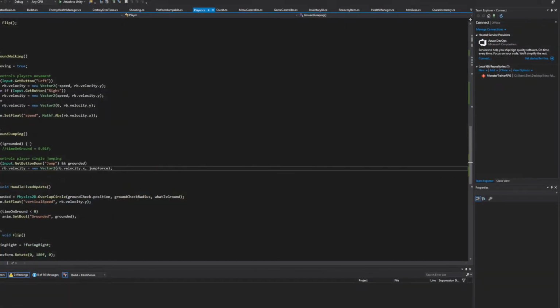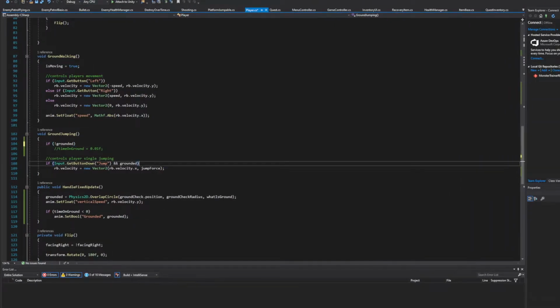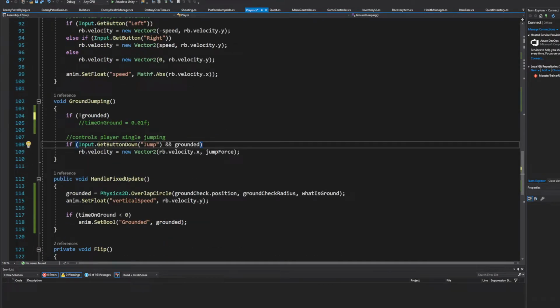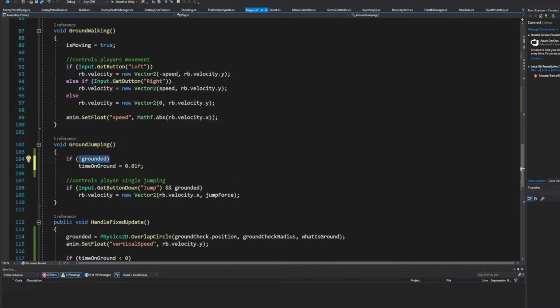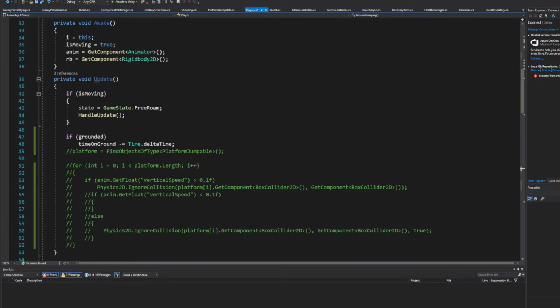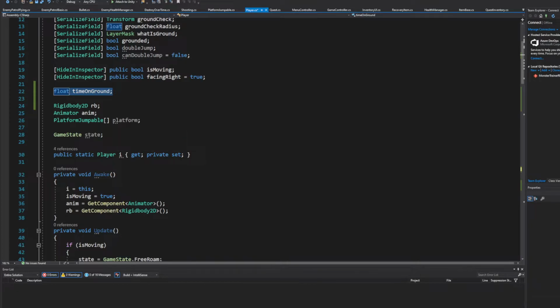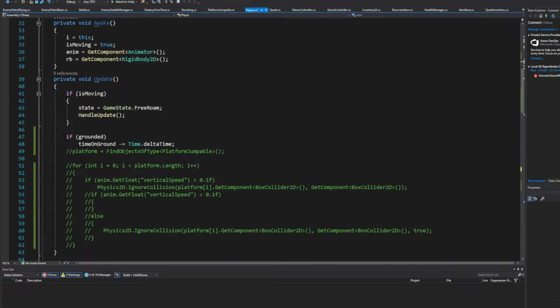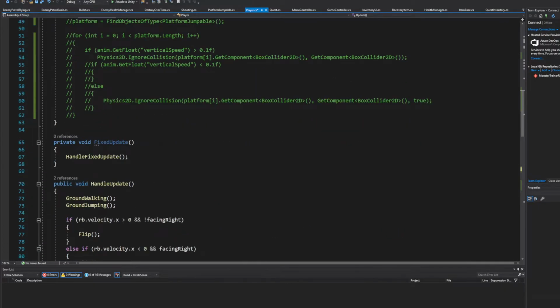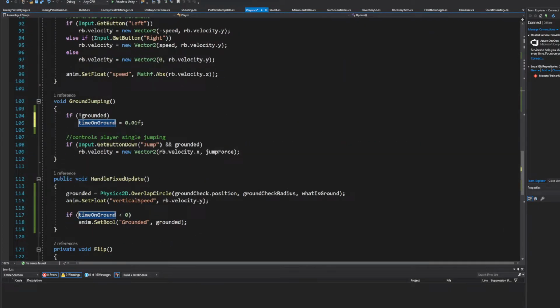And so what I did to fix that was I made it where if the player... let me zoom in right here, this is the ground check for the player. If the player is not on the ground, I set a float up right here. Not even a public one. I probably should set a public so I can mess with it, but I already found out the perfect time for the most part. It's just a set float on the ground. So if the player is grounded, the timer is just going to keep going down, and as soon as the player is not grounded, it hits. It's set to